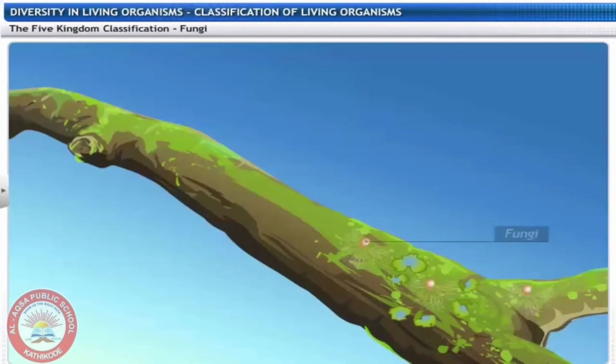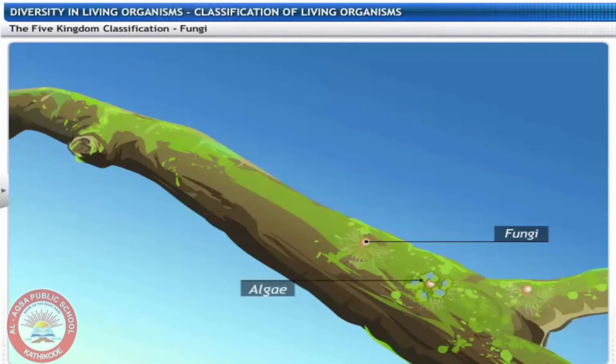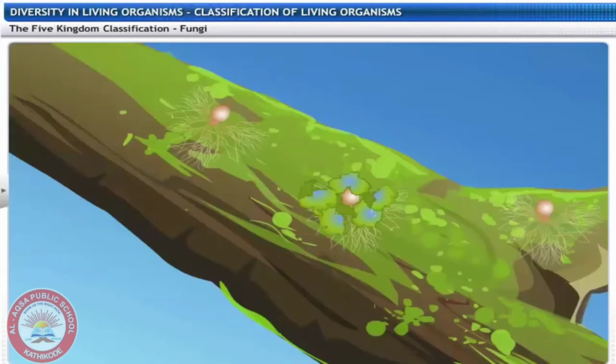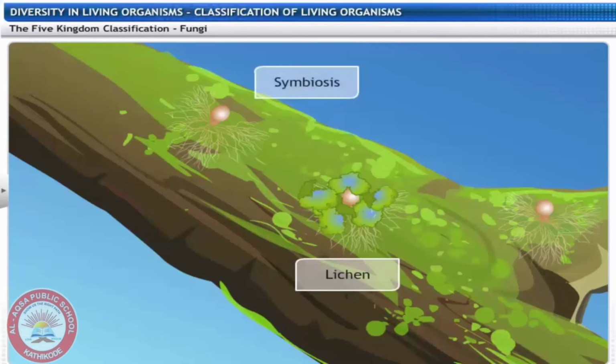There are some fungal species that live in permanent mutually dependent relationships with blue-green algae or cyanobacteria. Such relationships are called symbiotic relationships. These symbiotic life forms are called lichens.